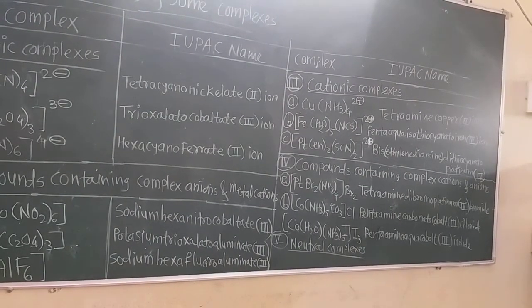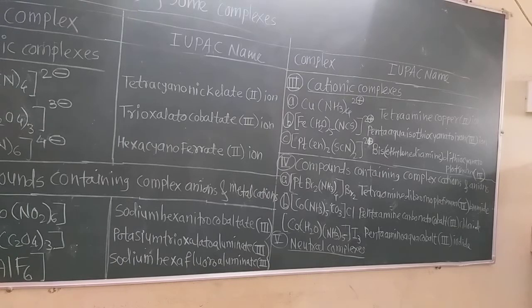The metal in a cationic or neutral complex is specified by its usual name. No problem for the neutral or cationic complexes. For the neutral and cationic complexes, the name of the metal ion is written as it is, its usual name. But in the anionic complex, the name of the metal ends with ATE.